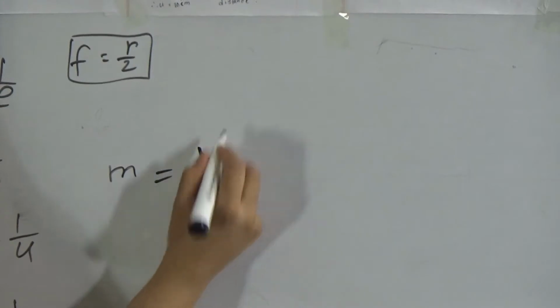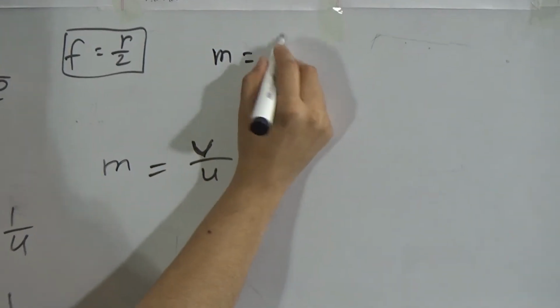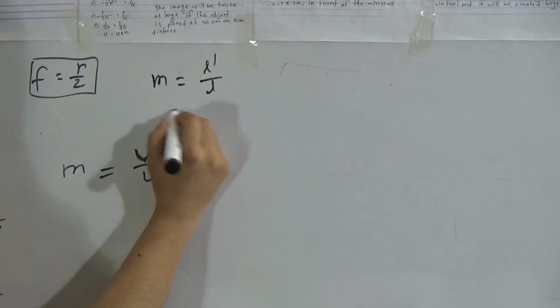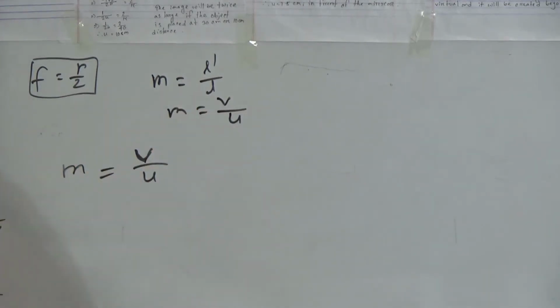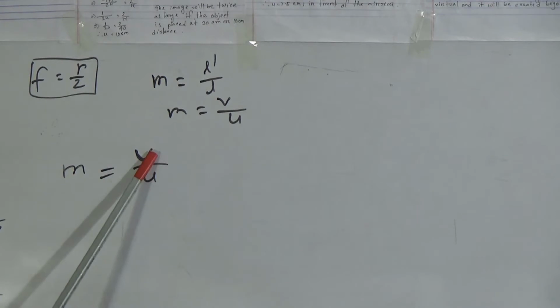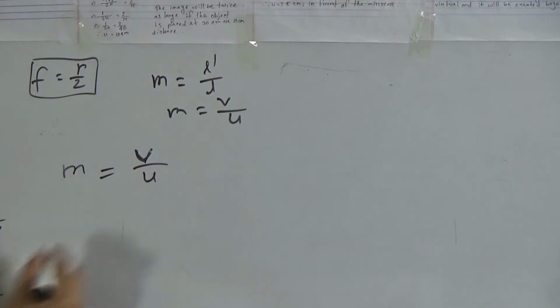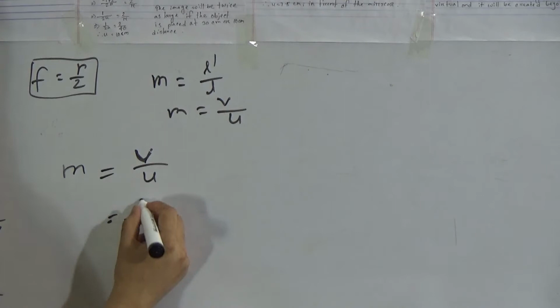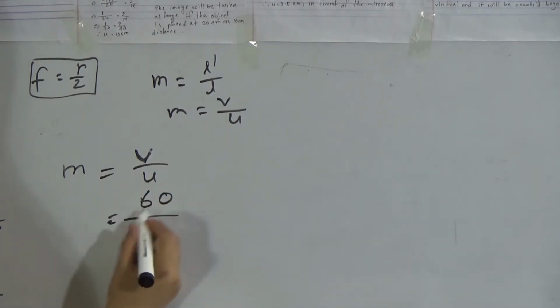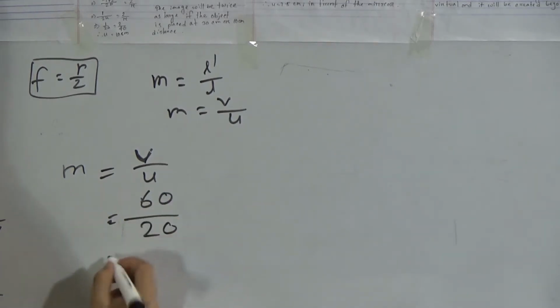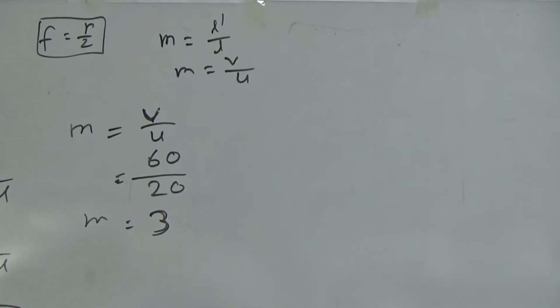My dear students, we know this formula, m equals L dash divided by L, or m equals v divided by u. v means the distance of the image and u means the distance of the object. So put the values, v is 60 and u is 20, so it will be 3. So magnification m is 3. The answer: a real image will form at 60 centimeter distance from the mirror, and the magnification is 3.